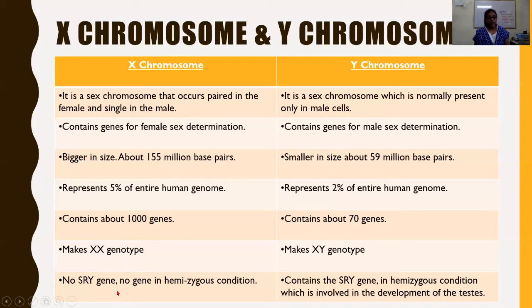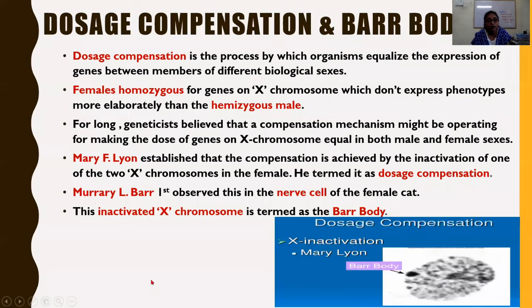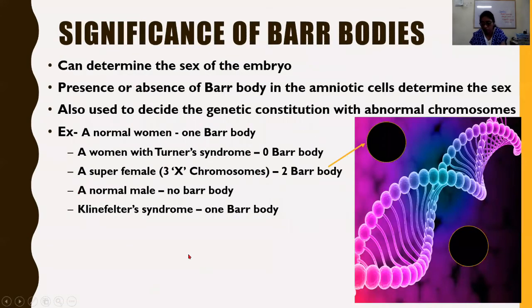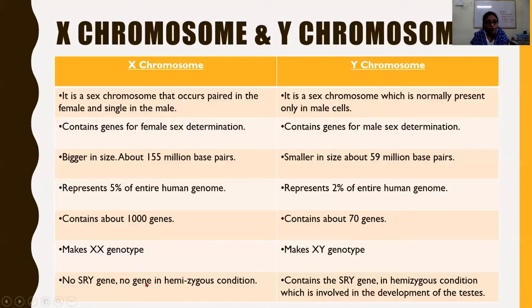No SRY gene, no gene or no allele, in hemizygous condition. And the Y chromosome contains the SRY gene in hemizygous condition, which is involved in the development of the testis.